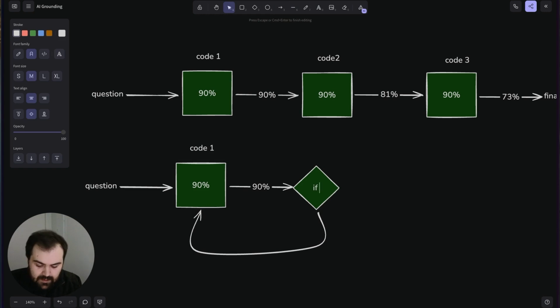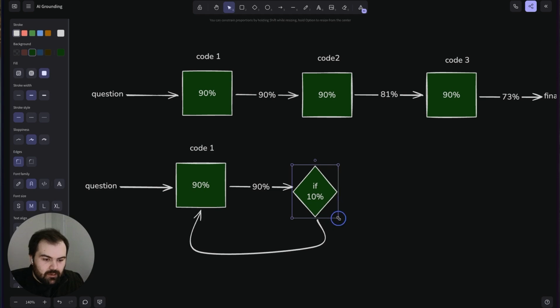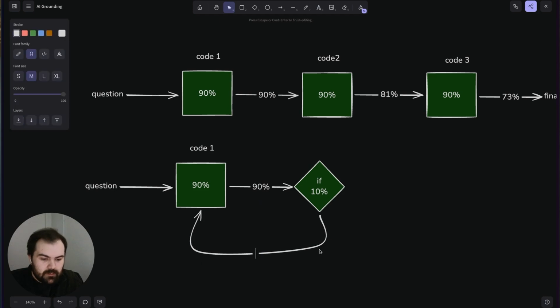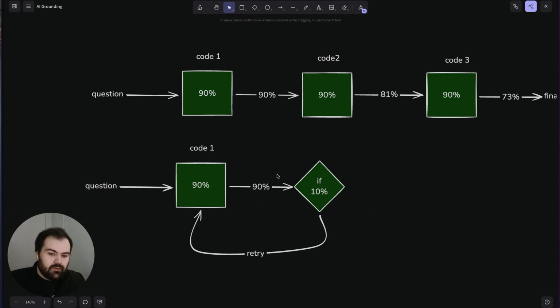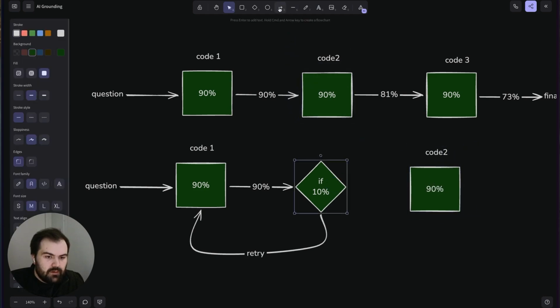If it's in that 10%, we're going to try and detect this. We're going to try and see if we can figure out when this is an error. And if we can determine it, retry. Let's rerun that code block. Otherwise, we'll continue on.